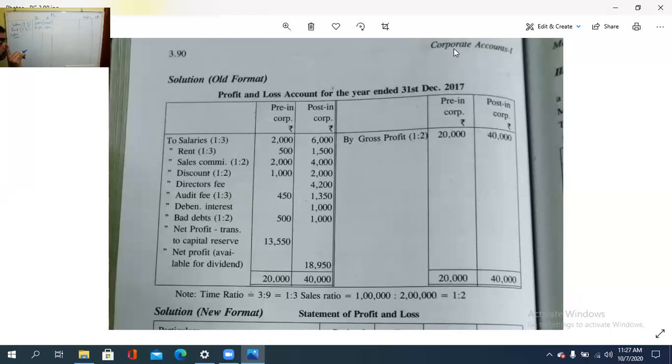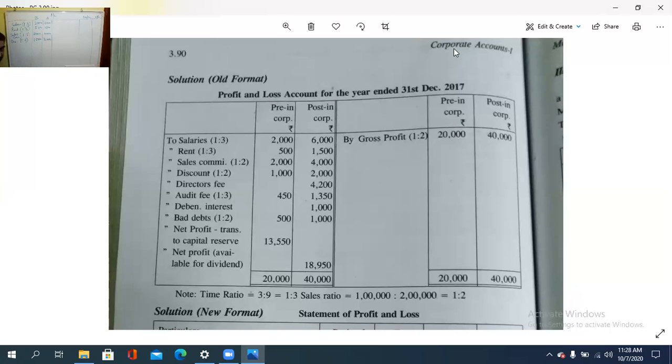Then next is sales commission. Sales commission is surely based on sales. So on 1:2 basis. Sales commission is 6,000. 6,000 into 1/3 and 6,000 into 2/3. So it is 2,000 and 4,000. Isn't it? Then discount allowed. How will discount allowed be treated? On the basis of which one? 1:2, that is the sales ratio. Discount is a sales item, isn't it? Then how much is it? 3,000. 3,000 into 1/3 and 3,000 into 2/3, so 1,000 and 2,000.